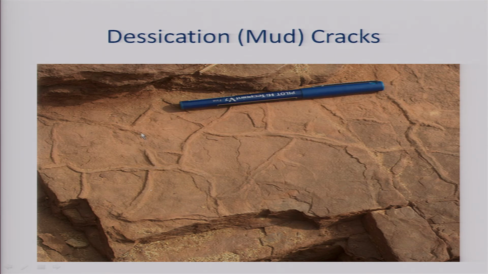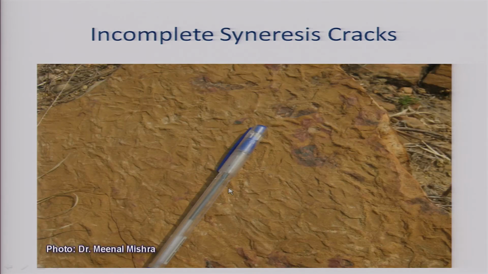They generally form pentagonal shape or sometimes irregular shape. Another one called incomplete cineraceous cracks. You can see here the small one. These are the cracks which are developed but did not form a complete crack. And they also get filled up by the later material and they remain half filled cracks. Therefore, they are called cineraceous cracks.